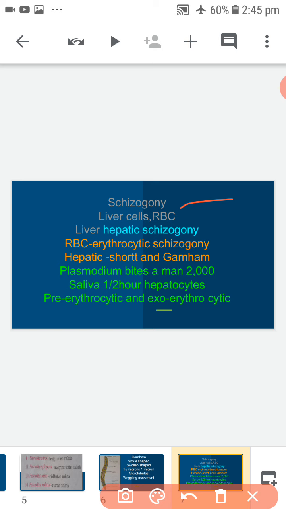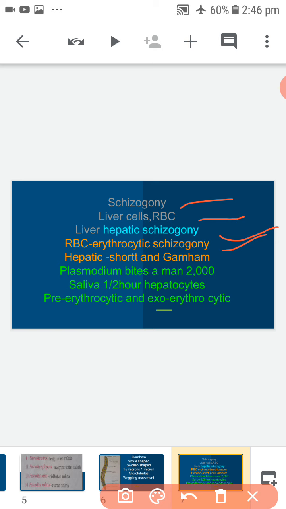In liver cells, it is called hepatic schizogony, and in red blood cells it is called erythrocytic schizogony.